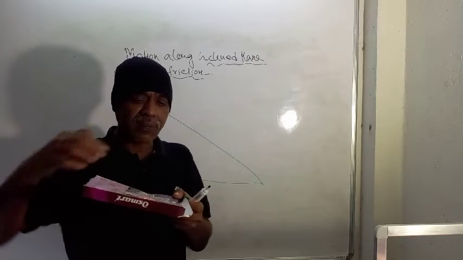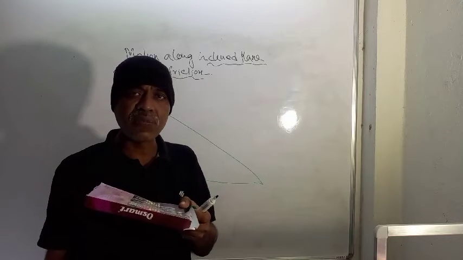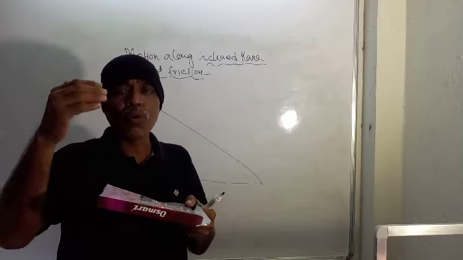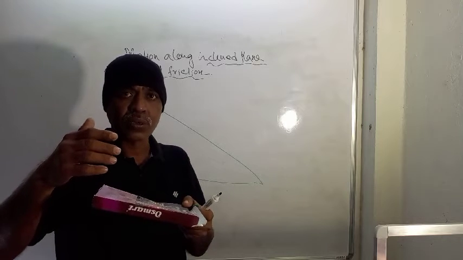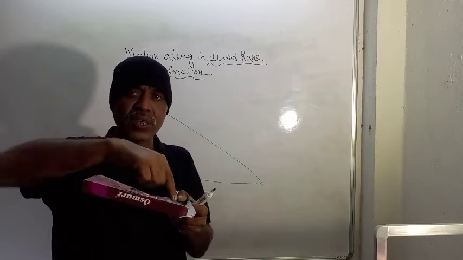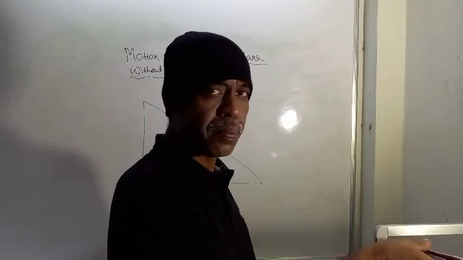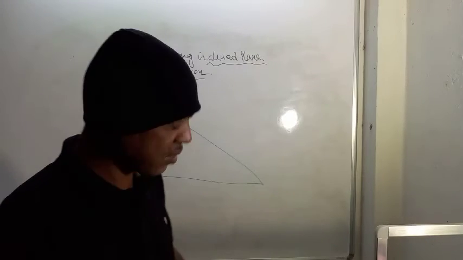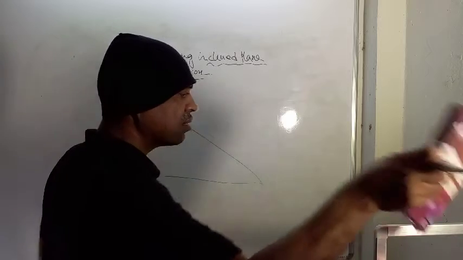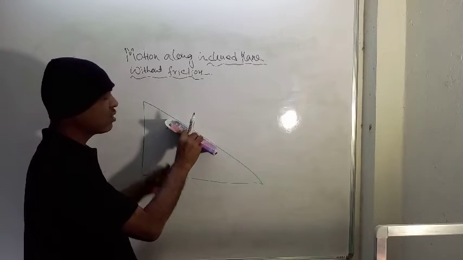So we know that if you walk from here to here, you will face difficulties. You have to consume more energy to go from here to here. But when you are going from here to here, the requirement of your energy will be less. You have this much of experience, I think. So here also the same thing. This is parallel to this. So this is the inclined plane.